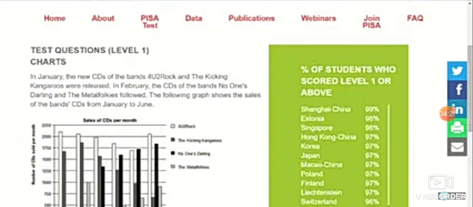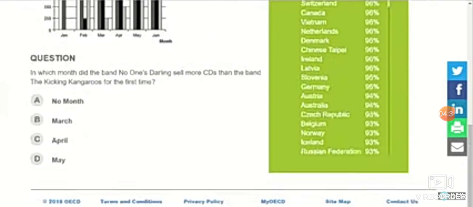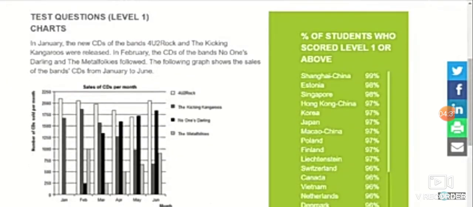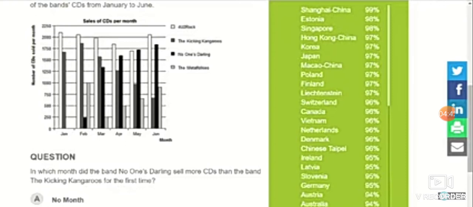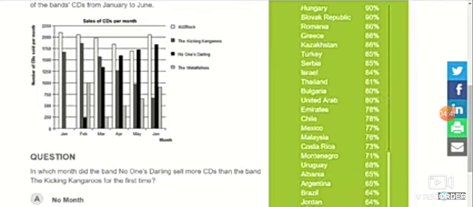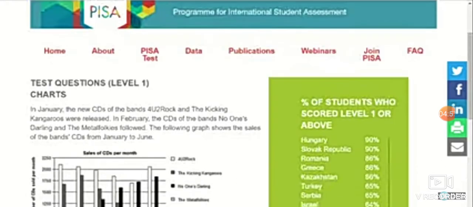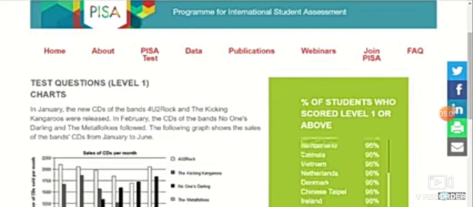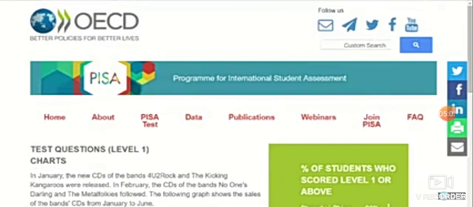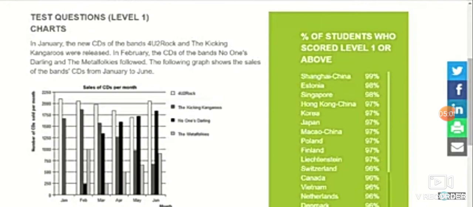On the right hand side is a green big box which has percentage of students who scored level 1 or above. So here is the list of the countries who participated in PISA 2012 and attempted this question. So every country attempted this question, and how many students, percentage of students answered correctly is mentioned along with the country. Like in Shanghai, China, 99% students have given this answer. In Estonia, 98%, similarly Singapore, Hong Kong, China, etc.